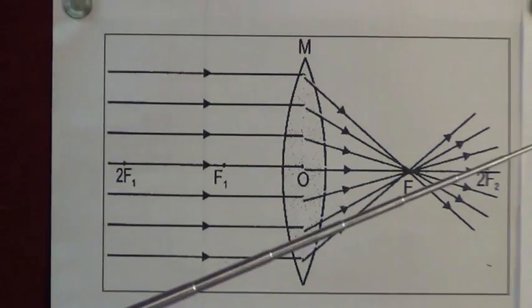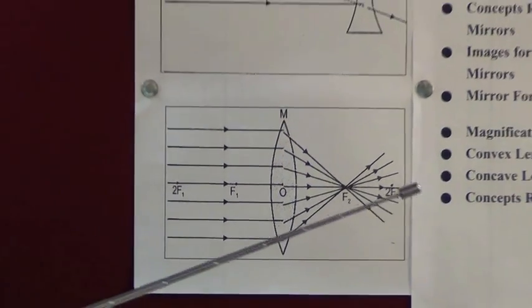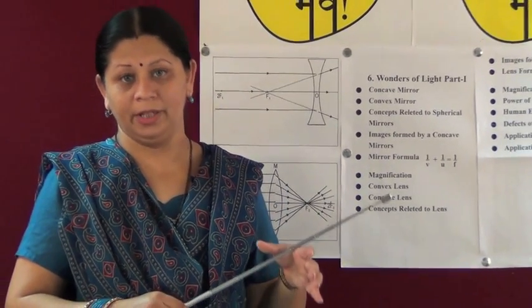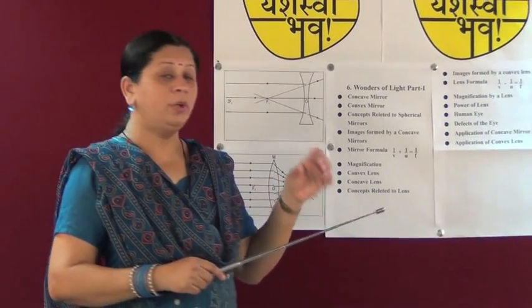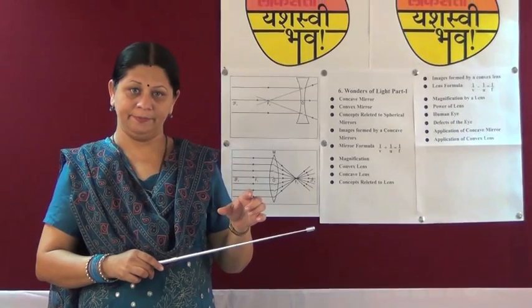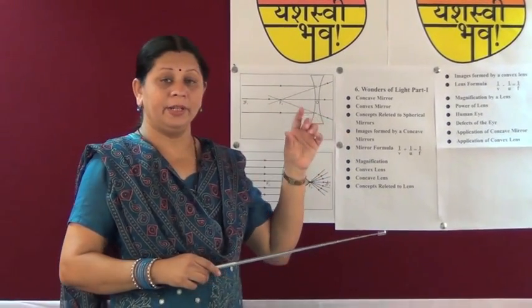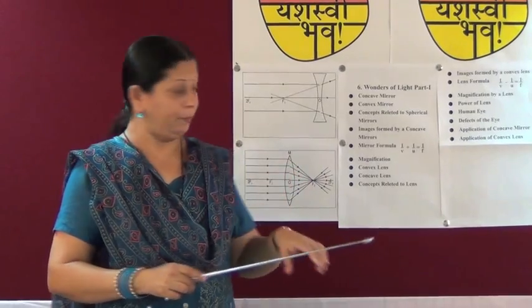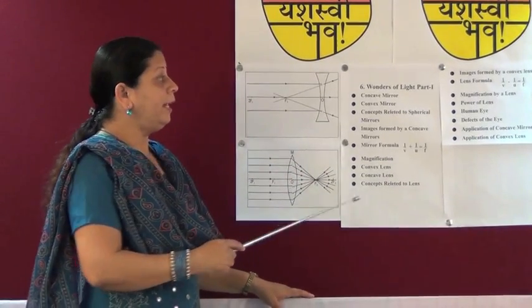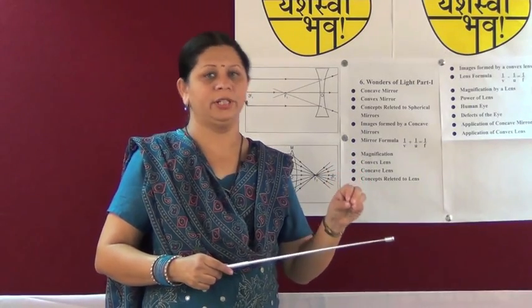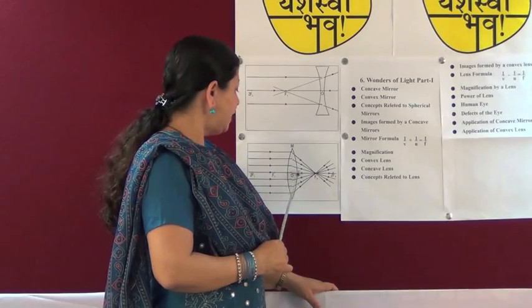Now, what is the lens formula? Previously for mirrors we have seen the mirror formula. Here u is the object distance from O, v is the distance of the image from O, and f is the distance of the principal focus from O. O is the center of the lens.